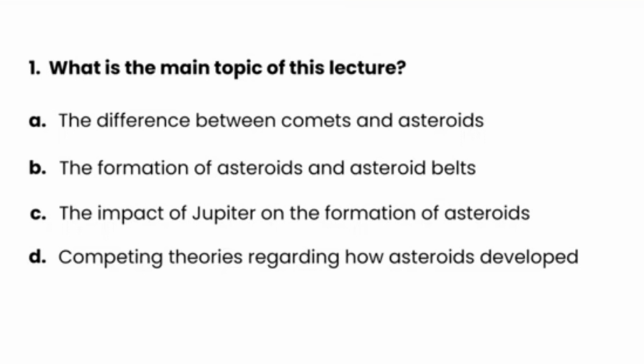D. Two theories are actually mentioned: the planet explosion theory and nebular hypothesis. But they are not competing theories. The professor believes that the nebular hypothesis is far better than the old explosion theory. So the answer is B.